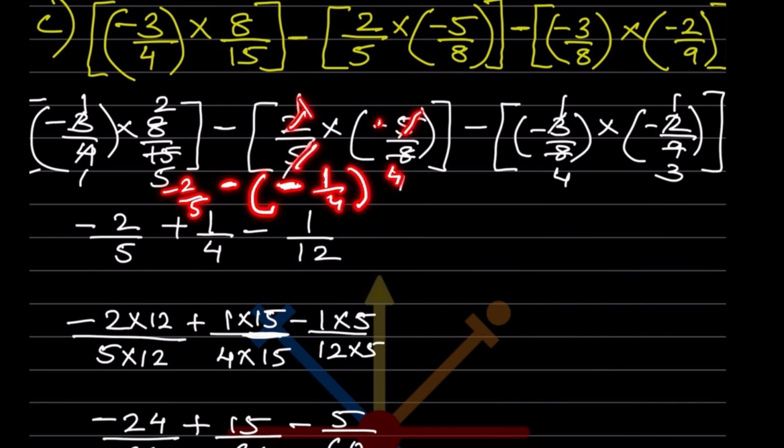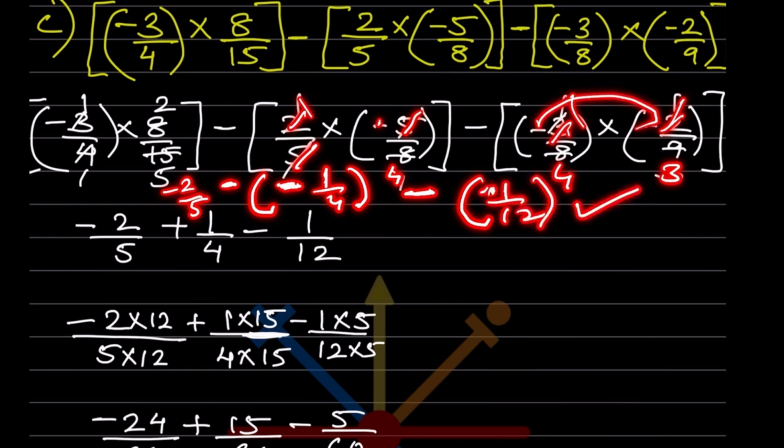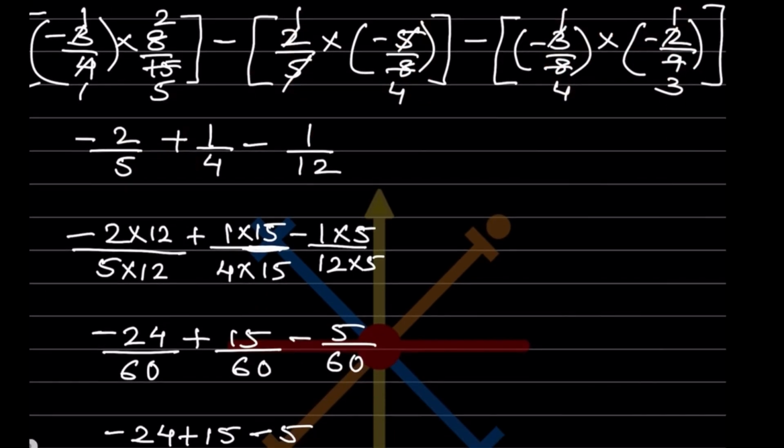So now here again you will do one thing. You can also do minus here. Again 3 1s are 3, 3 3s are 9, 2 1s are 2, 2 4s are 8. And here what happens, minus and minus becomes plus. So what remains is 1 by 12. So you can add this step if you want, it's up to you. So this is minus 2 by 3. Minus and minus becomes plus. So this is 1 by 4 and this is just minus and this is 1 by 12. Hope that is clear to you.